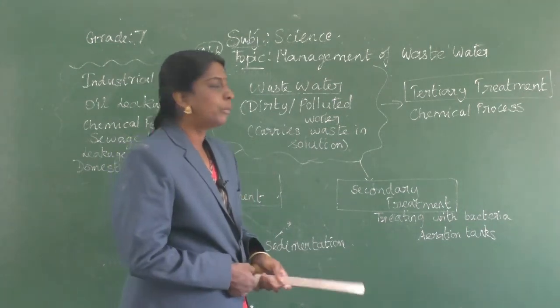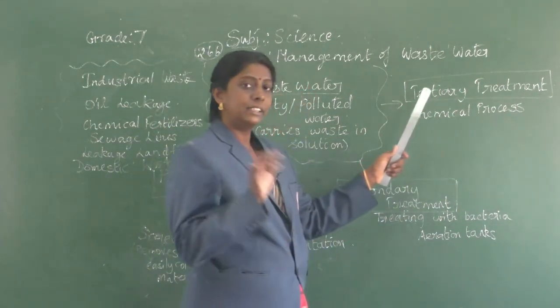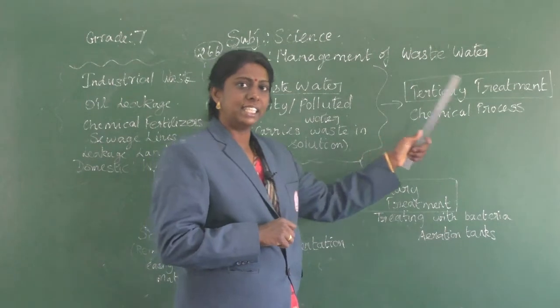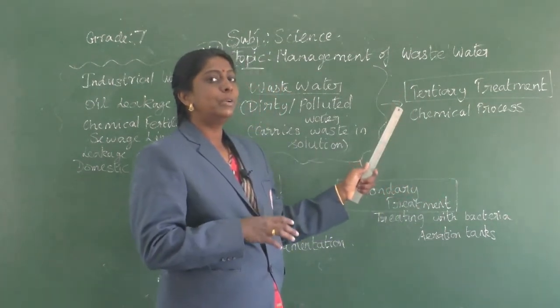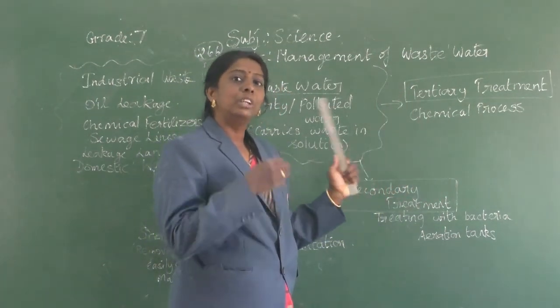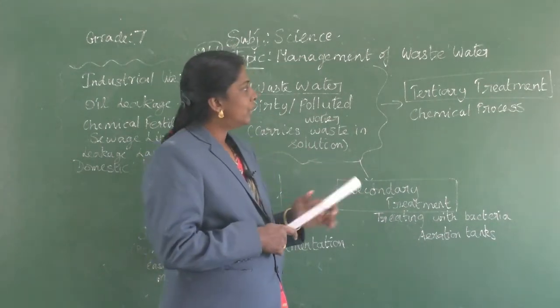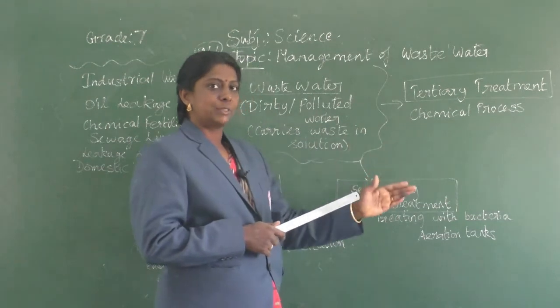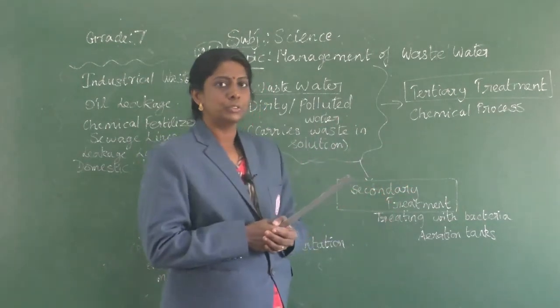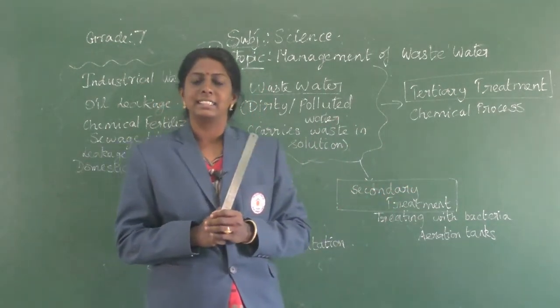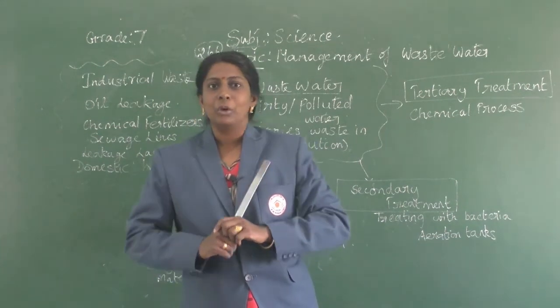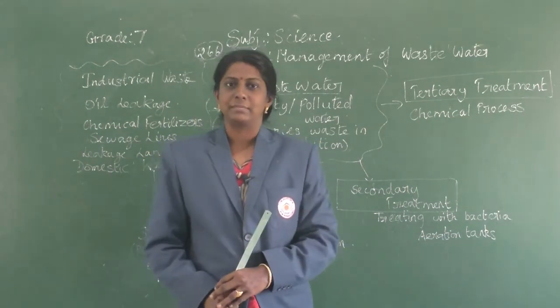The third thing is about tertiary treatment, the third level, and here it is basically a chemical process. They will be using some chemicals to clean the wastewater. Clear? So then we will be recycling this wastewater and that will be used further. Clear children? Now let us learn about all these steps in detail.